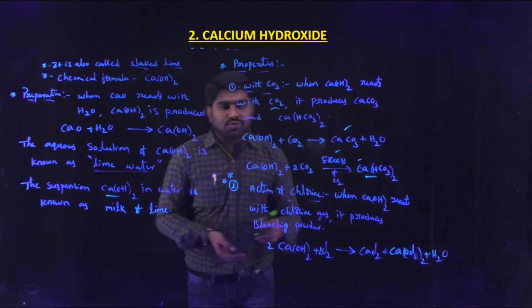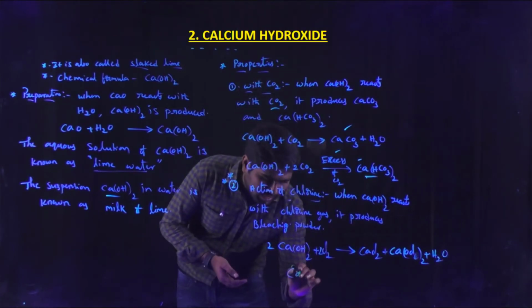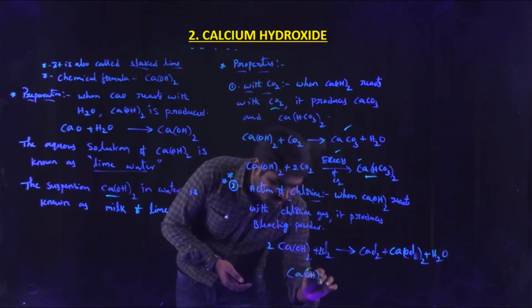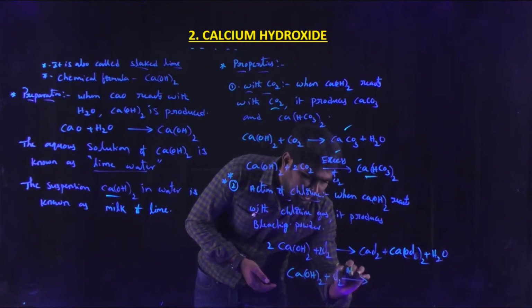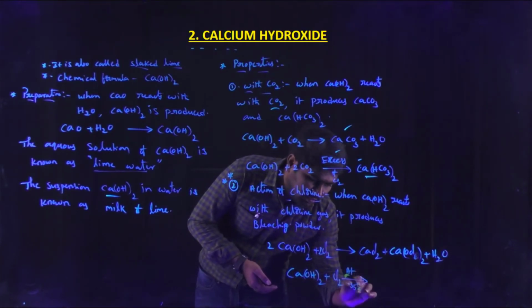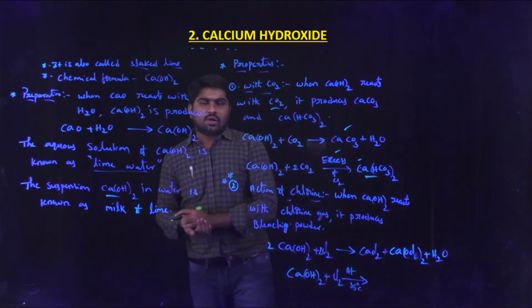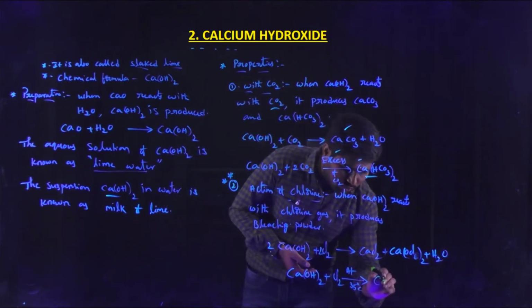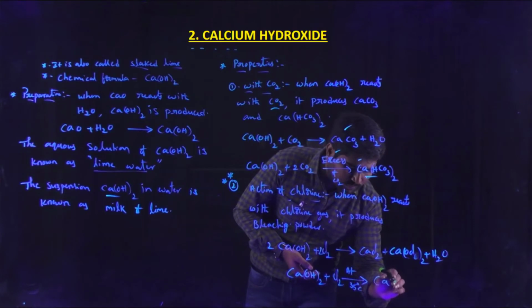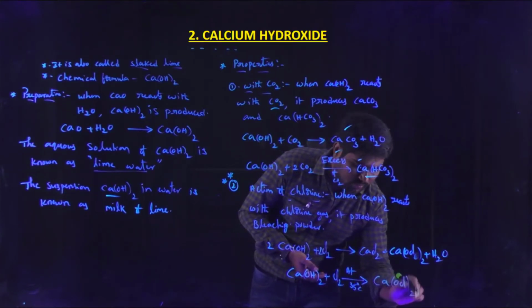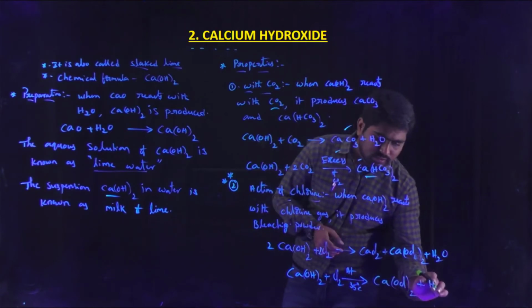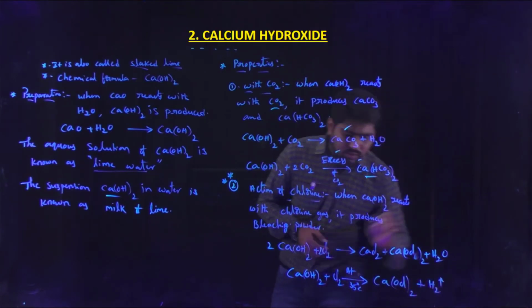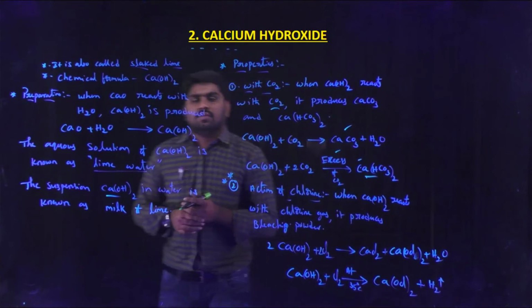But if you are taking only one molecule of calcium hydroxide plus only one Cl2 molecule at 35 degrees centigrade, because at low temperatures it produces only bleaching powder.